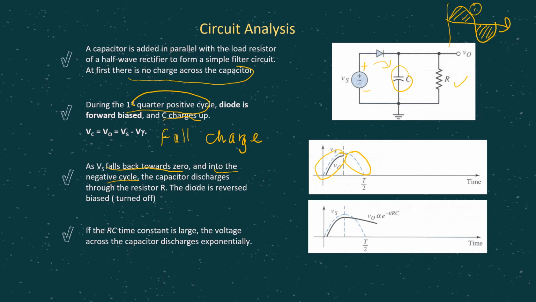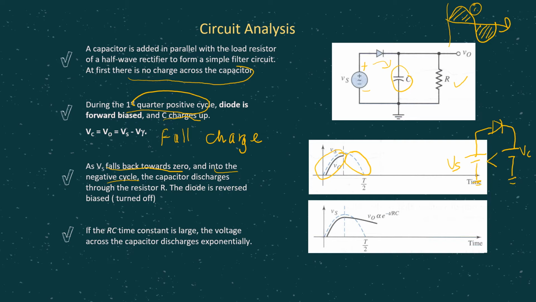Because if you imagine the diode here, it is connected to Vc, which is fully charged, and here it is connected to Vs. Now because Vs is reducing, this Vs becomes less than the Vc voltage.